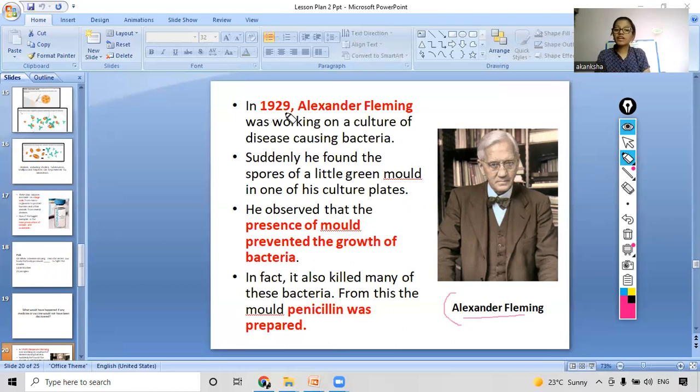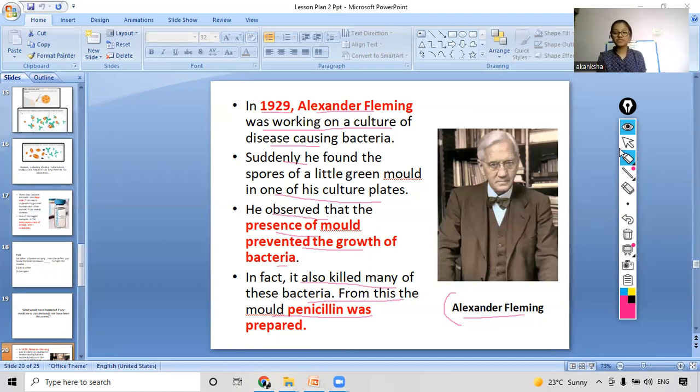In 1929, Alexander Fleming was working on a culture of disease-causing bacteria. Suddenly, he found the spores of a little green mold, like the one on bread, in one of his culture plates. He observed that the presence of the mold prevented the growth of bacteria. In fact, it also killed many of these bacteria. From this mold, penicillin was prepared. So now you know how penicillin was prepared, as penicillin is a very important medicine used nowadays.